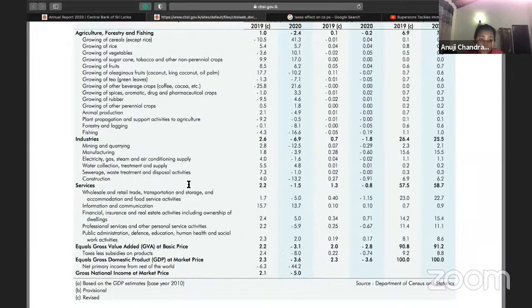So obviously, I'm pretty sure you all know that when you compare the three, services are the biggest contributing sector, because even if you take these restaurants, you might think... pretty sure, even I got this wrong at first, along with most of my classmates. You should be knowing this now. When you say restaurants, what comes to our mind? You might say restaurants are selling food. No, restaurants are providing services.